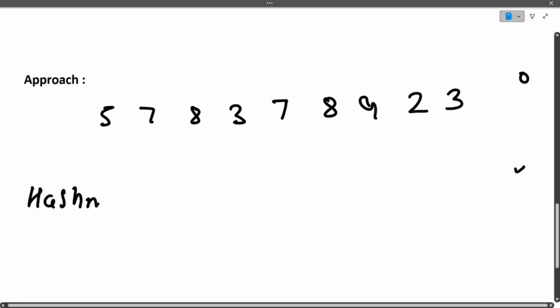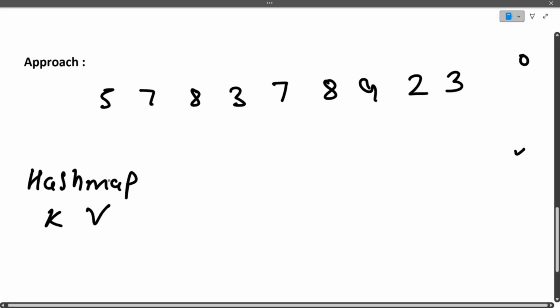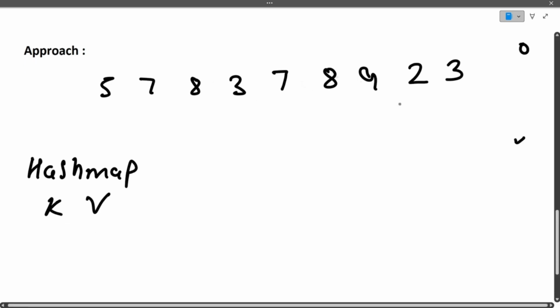What is a hash map data structure? It consists of key and value pairs. Key is the number, and the value is the count of that number. The hash map will be storing the count of every number. So we will be iterating over this integer. It will be very easy.